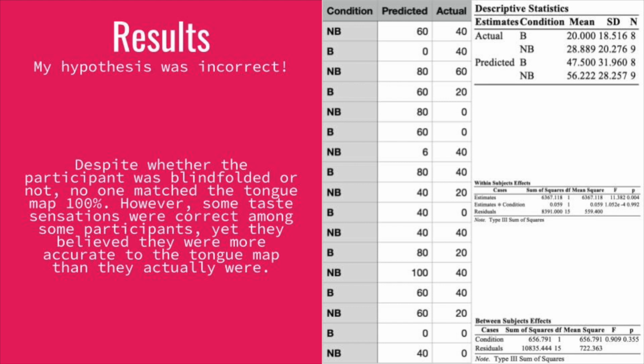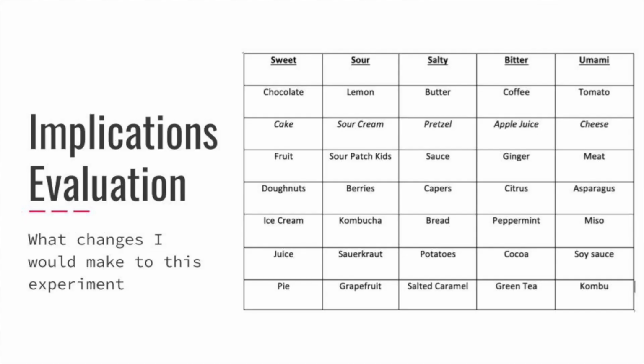So as I've learned from this study, the tongue map is still considered to be a myth and may still be a myth regardless if one person can match the tongue map 100%. It is clear that everyone's own taste buds can taste the different sensations on different parts of their tongue. So I do have a couple takeaways from this pilot study. One of the things I would take away is either not use a blindfold for our participants or have all participants wear a blindfold. It didn't seem to make a difference whether the blindfold would make an impact on where taste sensations would be felt because you can't see it anyway. It's all about the sensation and where you feel it.